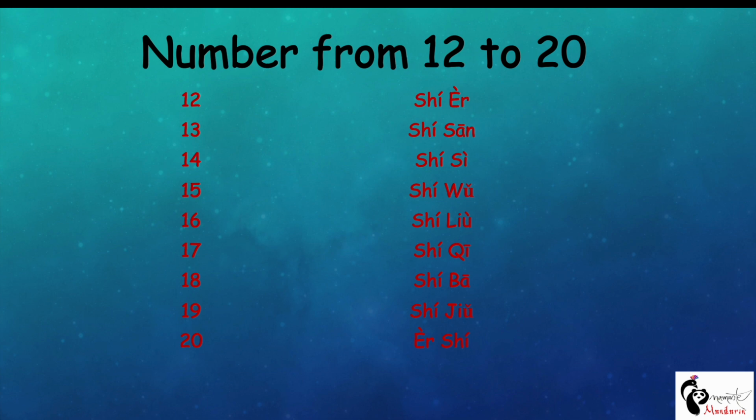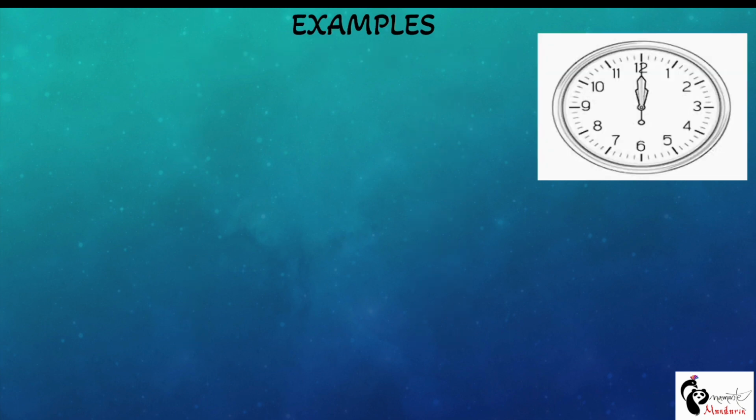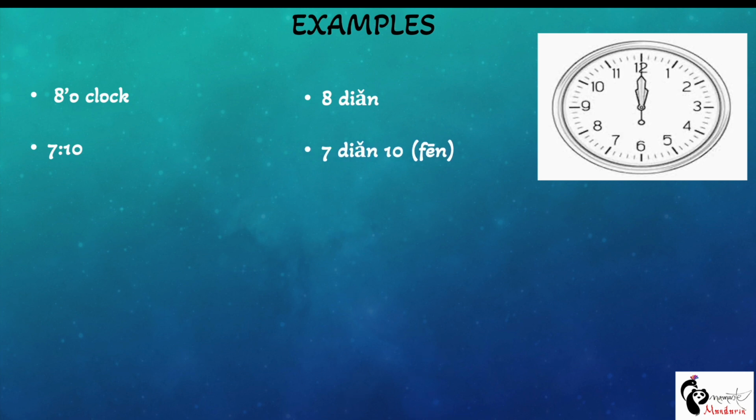Now let's move on to saying time. Let's say 8 o'clock. O'clock is dian, so 八点. Then 7:10. How are we going to say it? 7 o'clock and 10 minutes. So it becomes 7点10分.